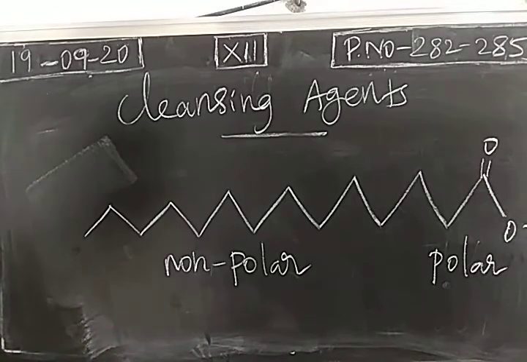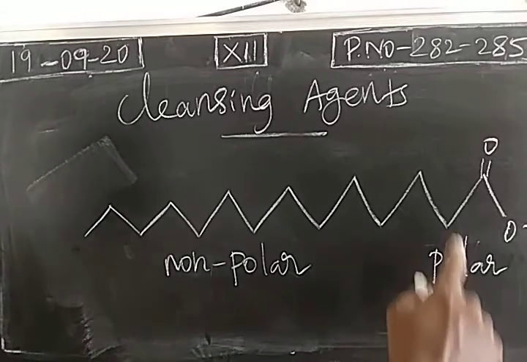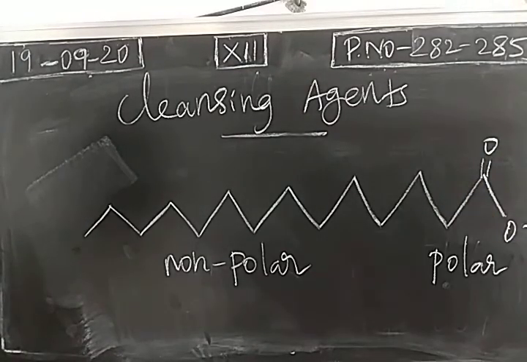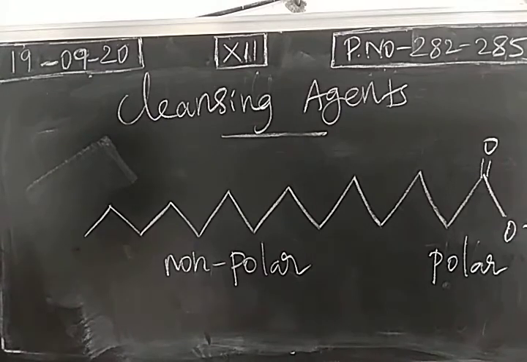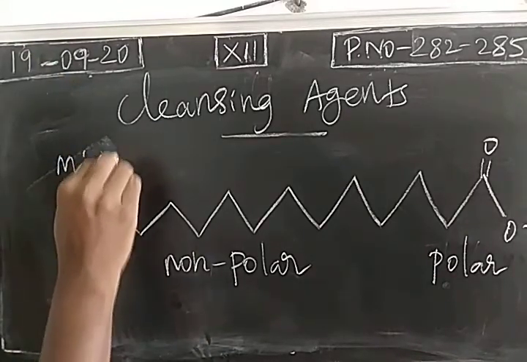So this will be attached with greases. Then the carboxylate part will face outside of that. So this will be attached with the water molecules. So the cloth with the dirts are soaked in the water. We are going to apply the soap. This part will be attached with the dirts, because this is soluble in organic part, greases and dirt. And this is hydrophilic in nature, so this is facing outside of that. And this will be attached with the water molecule. So it becomes a small droplet called micelles.